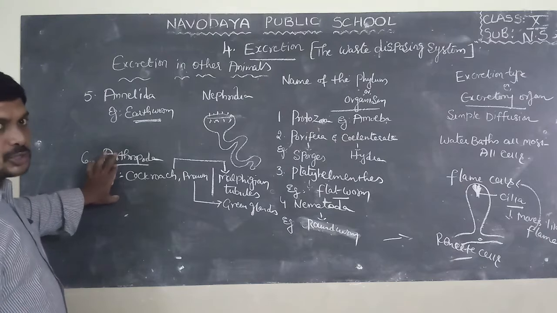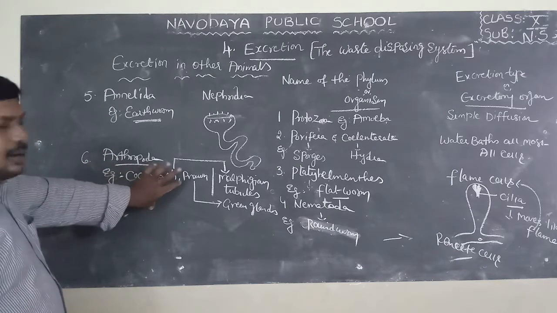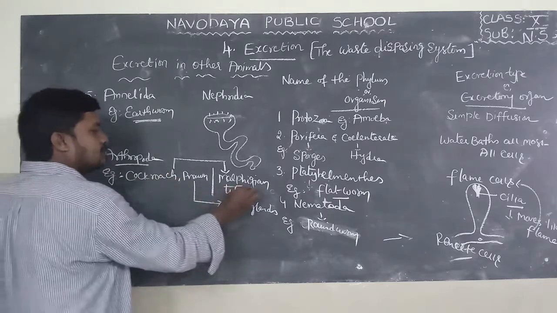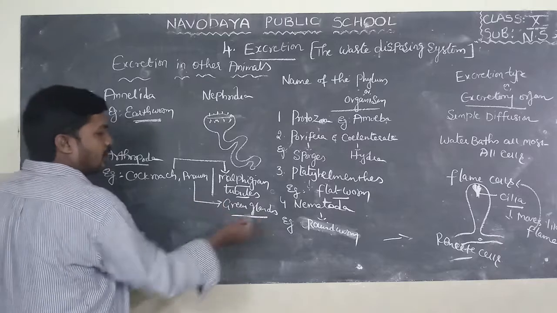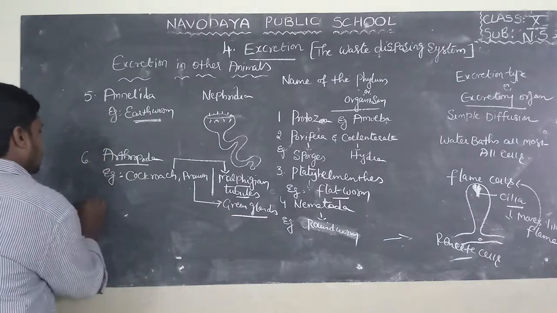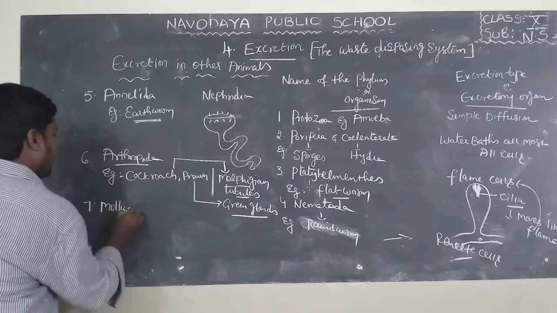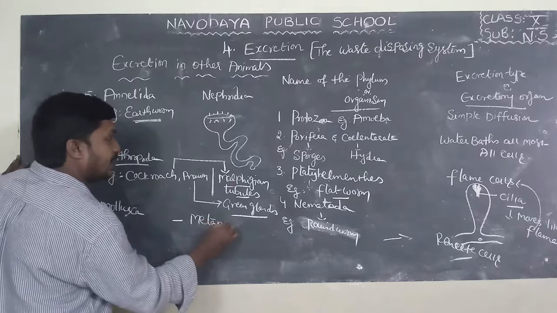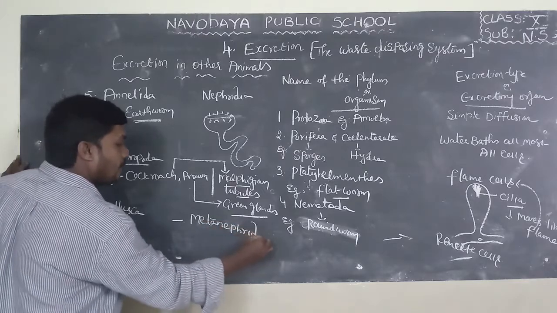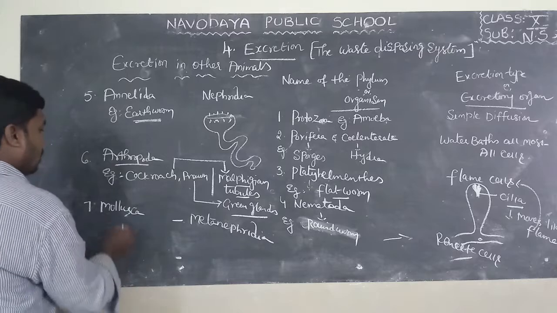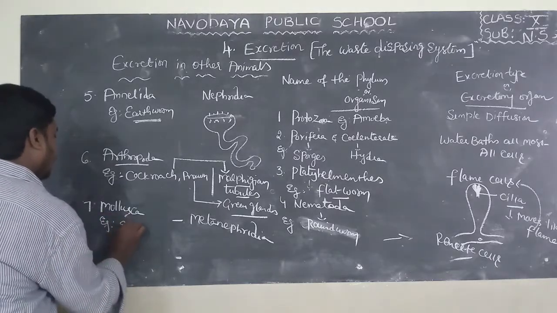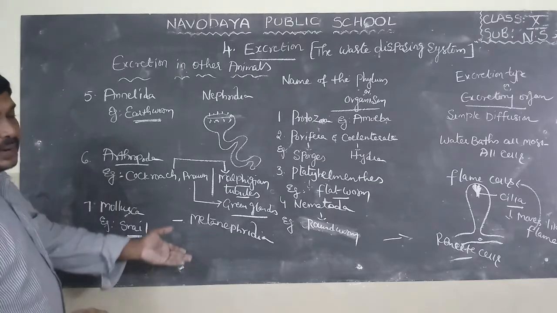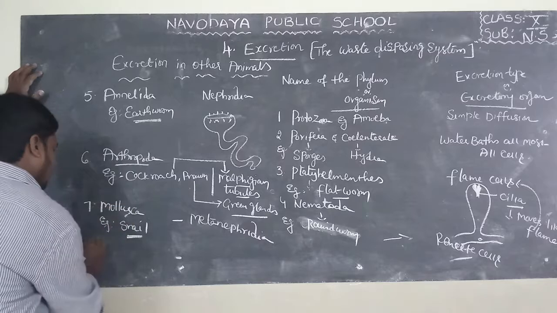Arthropoda, they have jointed legs, no? Example, cockroach, prawn, butterfly, housefly, mosquito, etc. In cockroach, the excretory organ is Malpighian tubules. In prawn, the excretory organ is green glands. Seventh one is mollusca. In mollusca, we can find out metanephridia. Mollusca, example, snail. Metanephridia is the excretory organ in snail or mollusca.